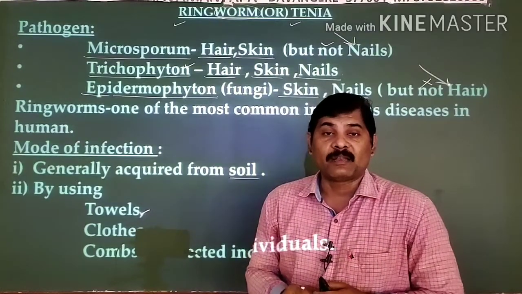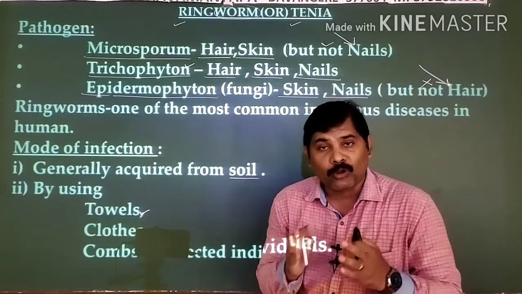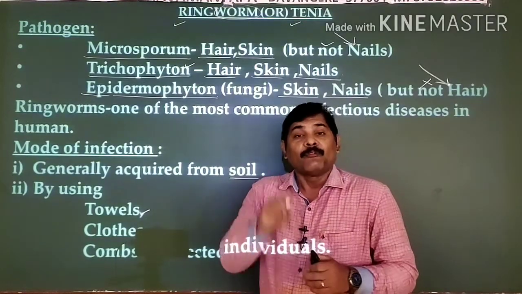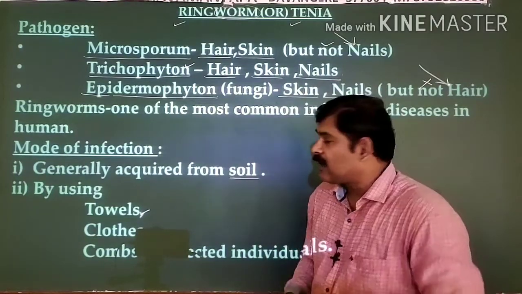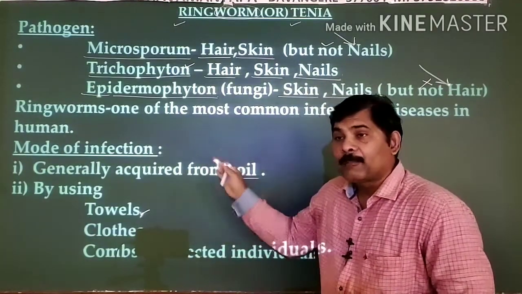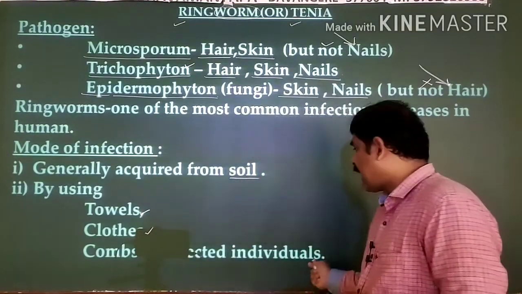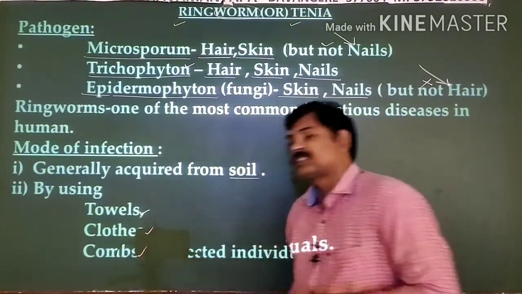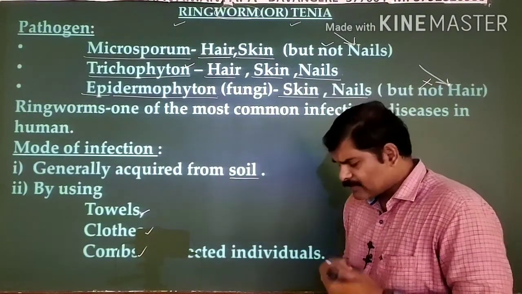If these three, towels, clothes as well as the combs, used by the infected person are used by a healthy person without disinfecting them, then the disease-causing pathogen gets transferred. Towels, clothes as well as the combs. These are all the modes of the infection.